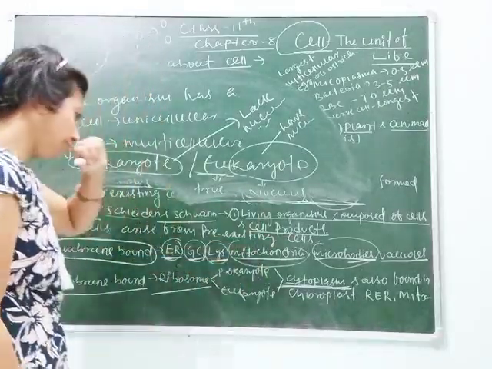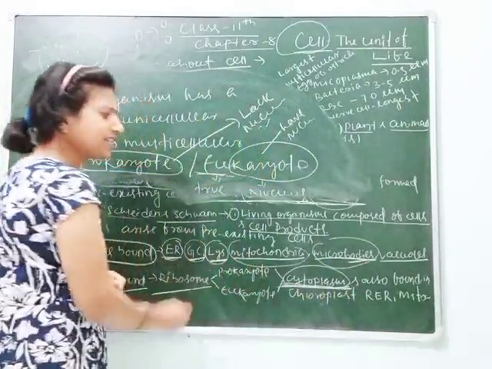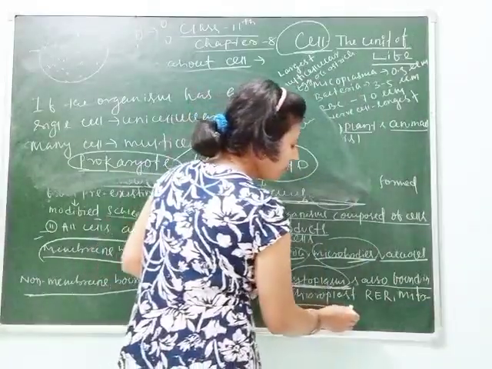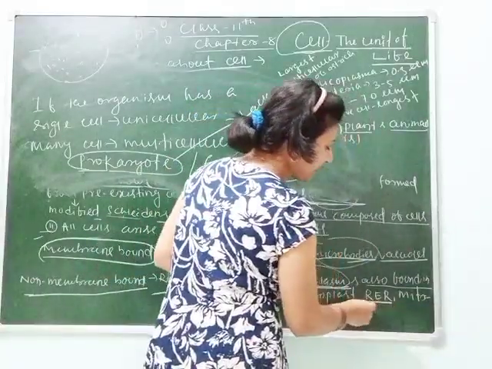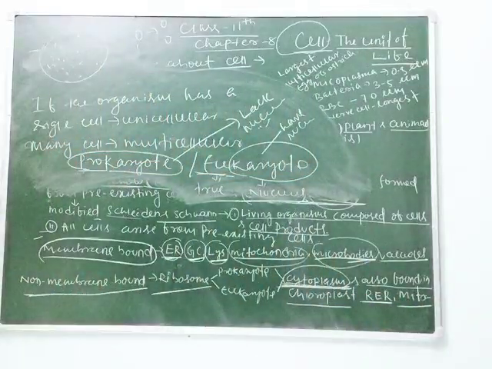They are found in the cytoplasm, and also in the chloroplast, rough endoplasmic reticulum and mitochondria. Is that clear, students?